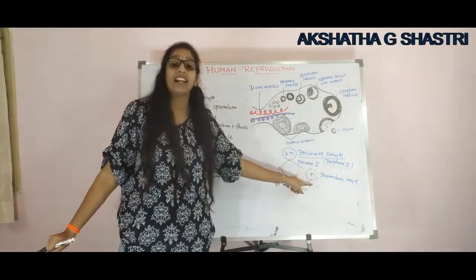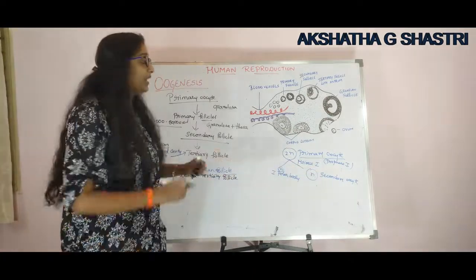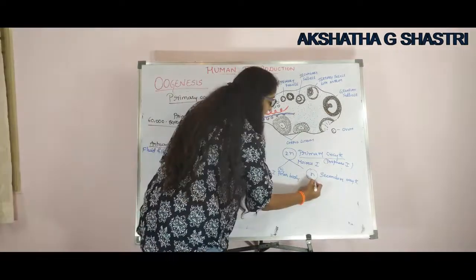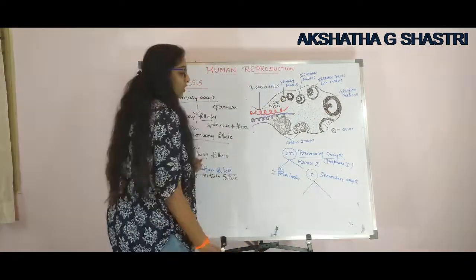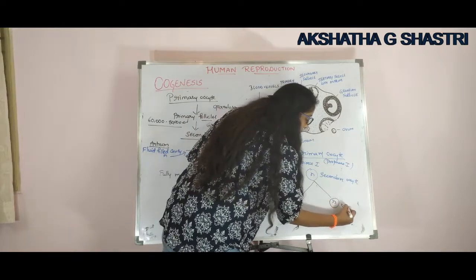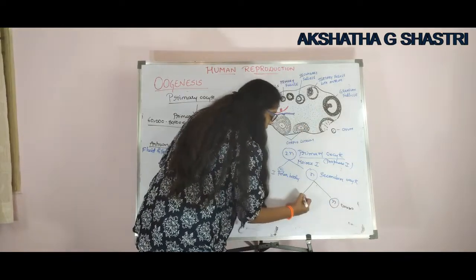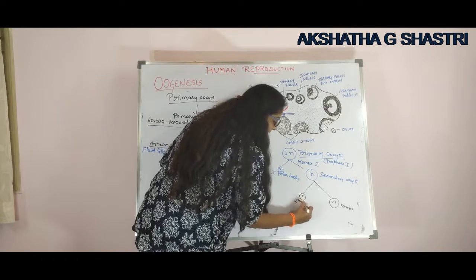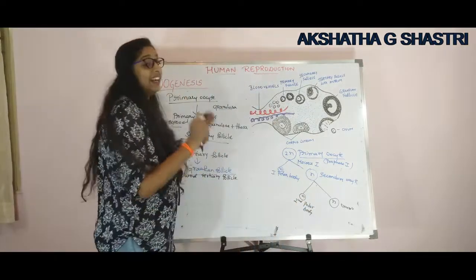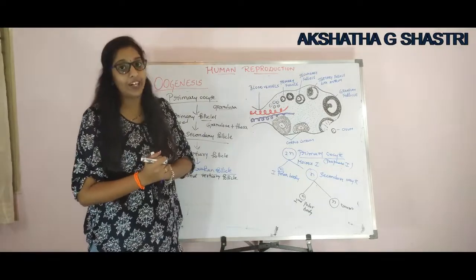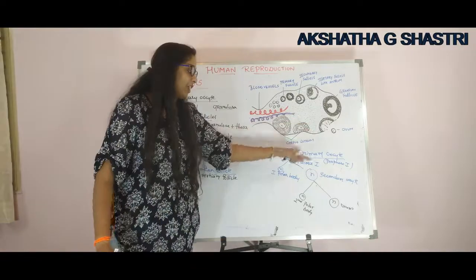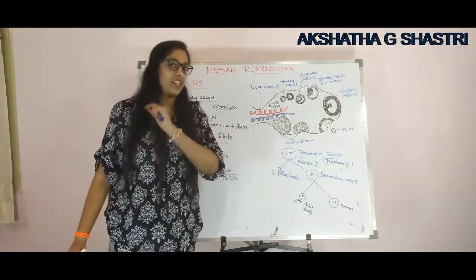And this secondary oocyte will be released from the ovary, and then what happens? Here it divides to form a functional ovum and a small tiny second polar body. Till it gets the signals for fertilization from the sperm, the ovum will be in a secondary oocyte stage.